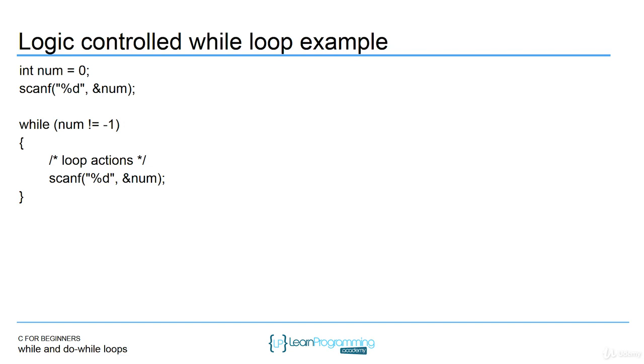So same type of syntax here with our while, right? Our loop control variable here is num. We initialize it to 0 at the top, and then we read in and modify it to see if we're going to enter the loop based on what the user entered on the keyboard. Then inside the parentheses for the while keyword, we actually check to see if it's a -1. In the body of the while loop, the brackets don't need to be there because there's a single statement, but I like to put them in there. Then we also read the next input and store it in num. If the user enters a -1 for that next input, it will jump out of the loop. If they don't, it will continue to execute and ask them to enter information.